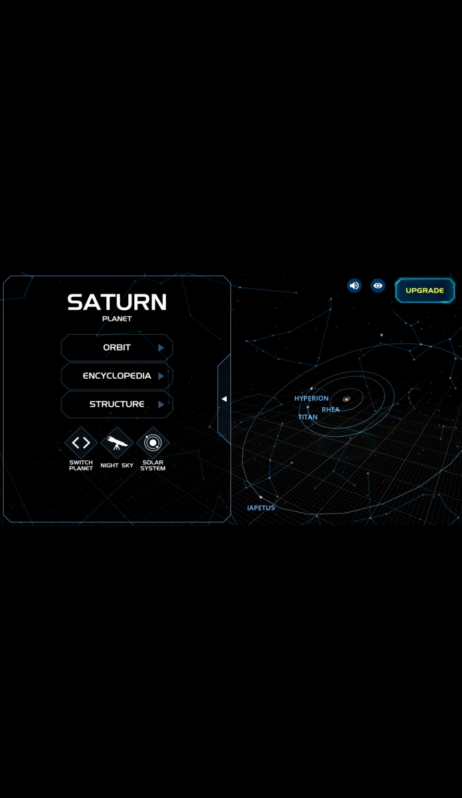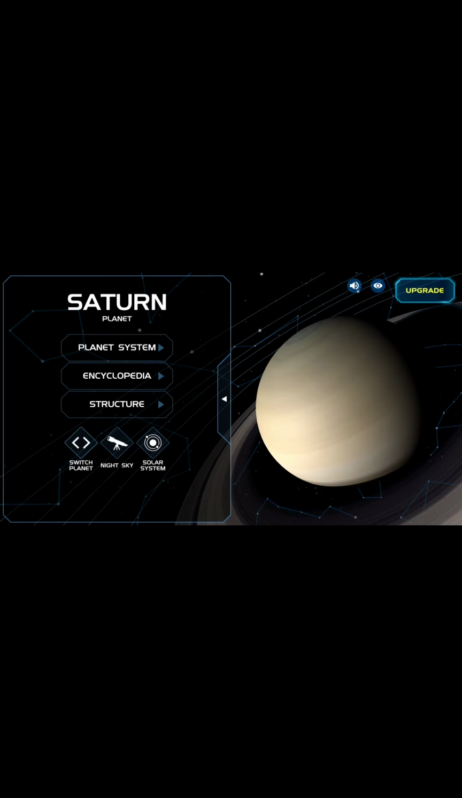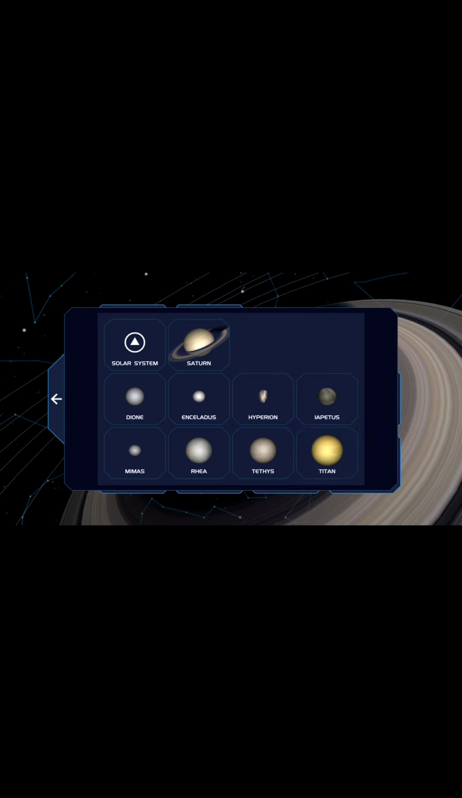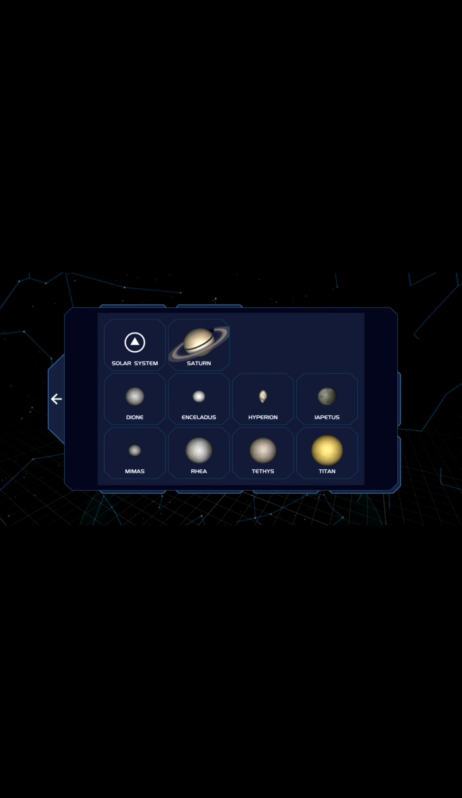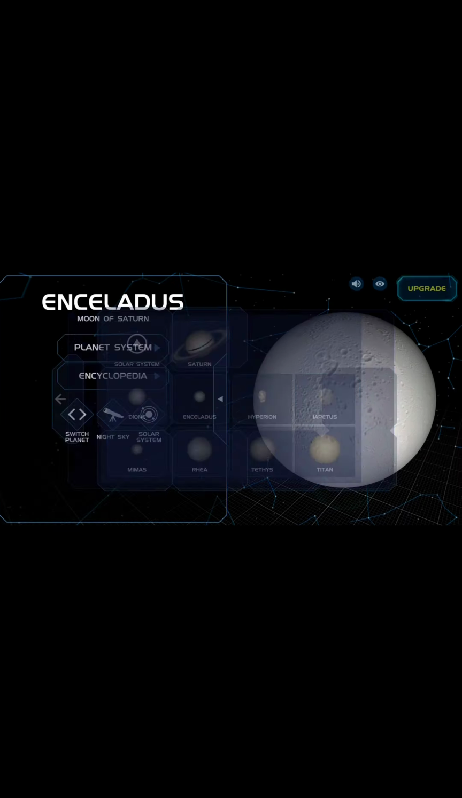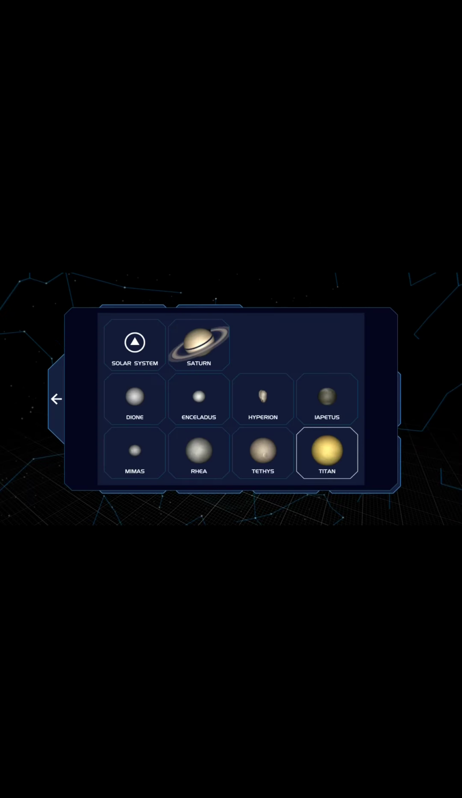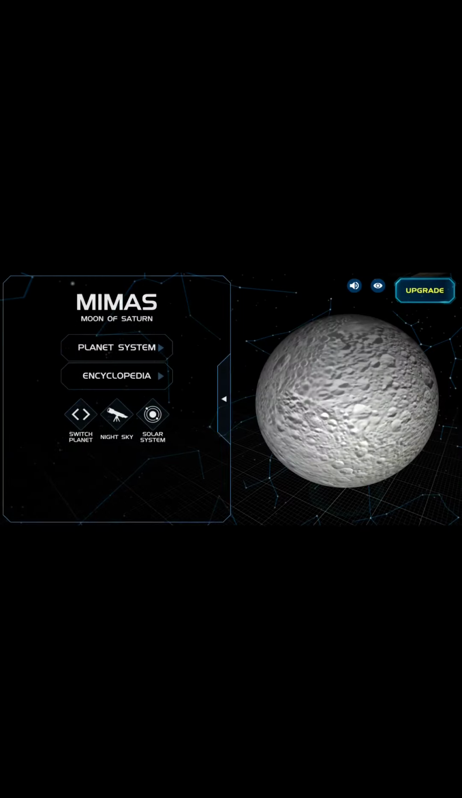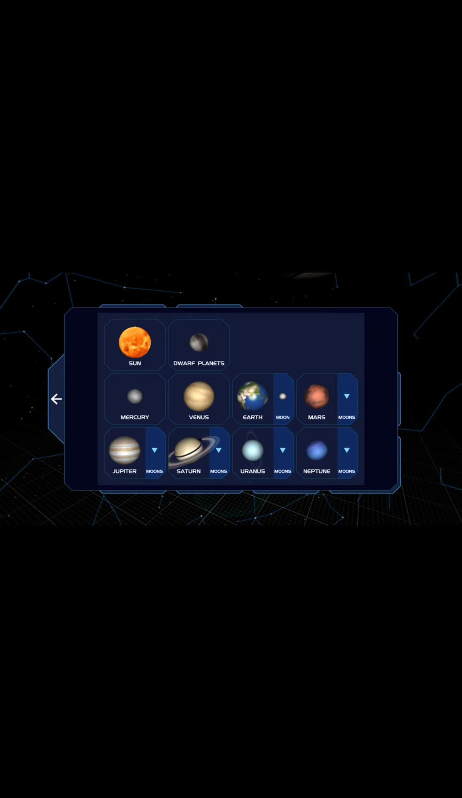Let's see the structure. It has 3 layers: mantle, core and atmosphere. That I will explain later. We'll see about the moons. There are 150 moons, but first one is Dione. These are all important, and Hyperion. These are all moon names. I'm showing you all the pictures. I will explain all these things in my next video. Please support me and like my video.